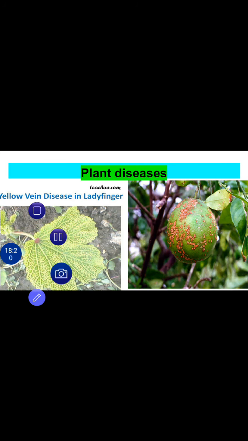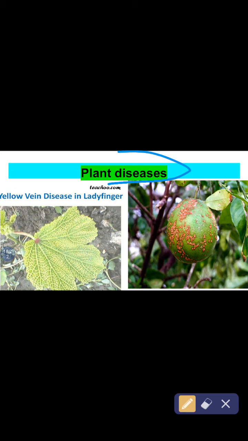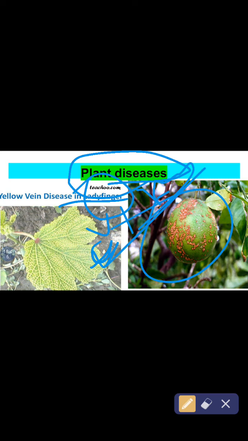Now let's come to the plant diseases. See, there are three main plant diseases: yellow vein mosaic and ladyfinger, which are caused by our enemy, the virus. Yellow vein mosaic is caused by a virus. This one, citrus canker, which occurs in citrus fruit, is caused by bacteria.